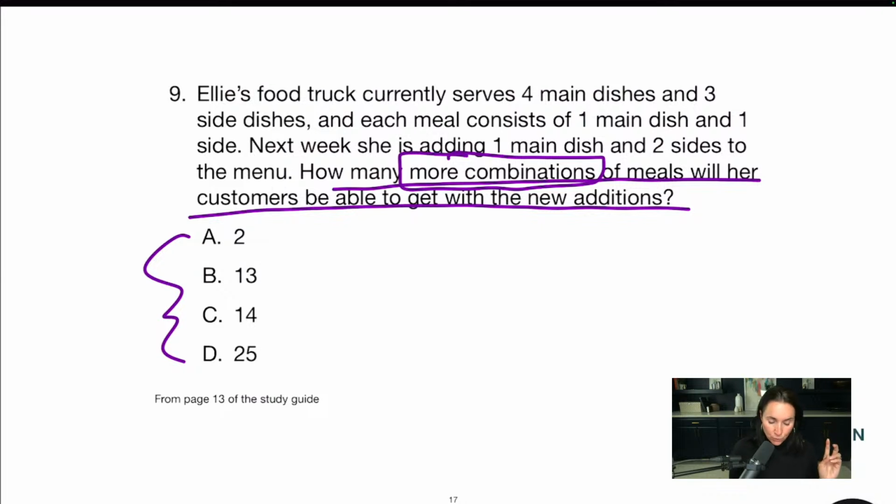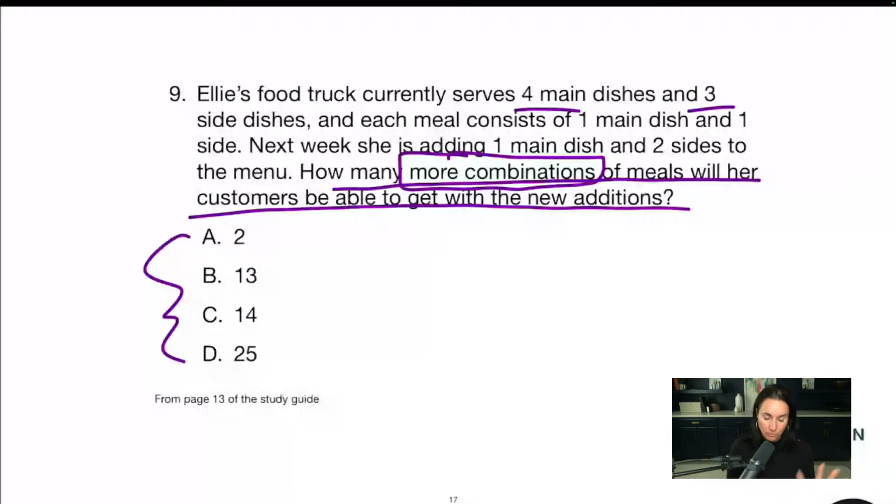Ellie's food truck currently serves 4 main dishes and 3 side dishes, and with each meal you get 1 main dish and 1 side. Next week, she's adding a main dish and 2 sides to the menu. How many more combinations of meals will her new menu give the customers? All right. So we need to figure out how many total combinations you can get on the old menu and how many combinations you can get on the new menu, and then we have to find out the difference.